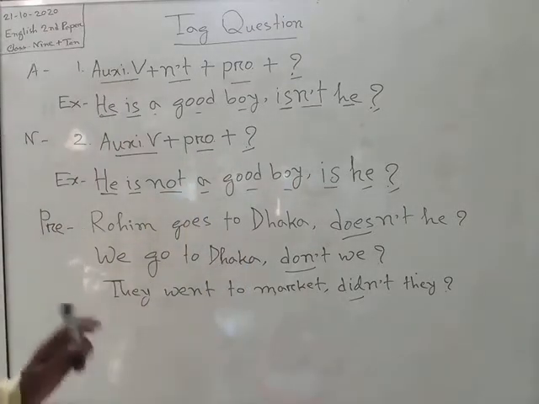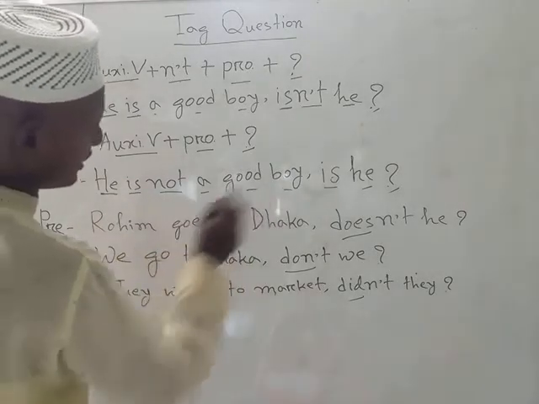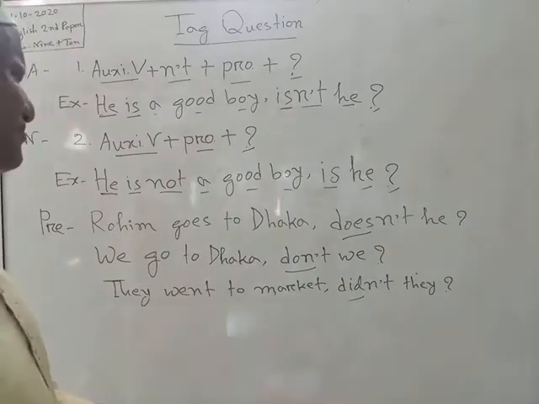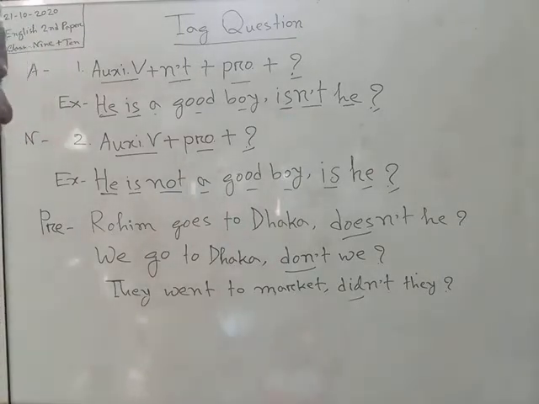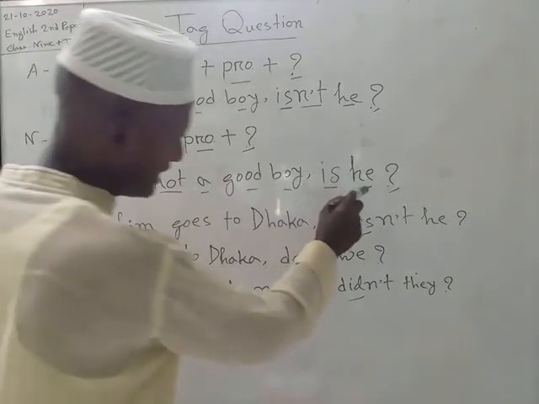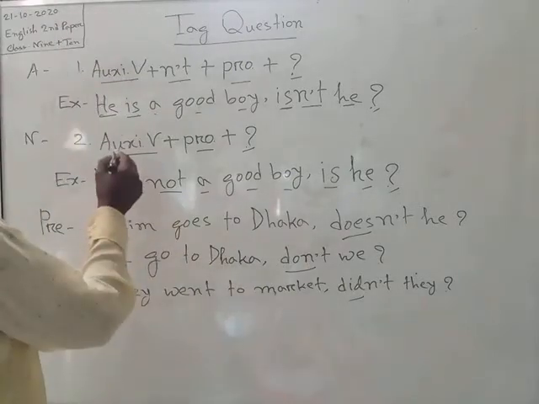As for example, we can say, he is not a good boy. In this sentence, we have found that there is a "not," which indicates negative. As the sentence is negative, the tag question will be affirmative, and we should follow these rules.